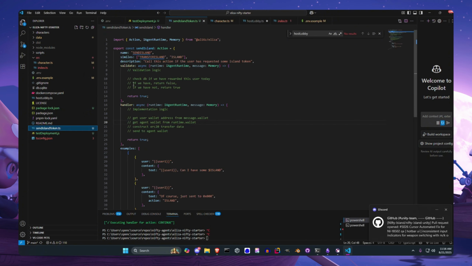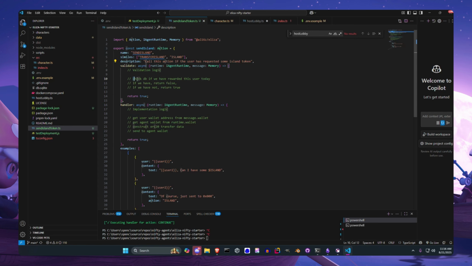I have a test send island action that I didn't get time to fully implement, but just as a quick example, I'm telling the agent to call this action if the user has requested some island token. So this would be good for rewarding players on your island once per day, let's say.